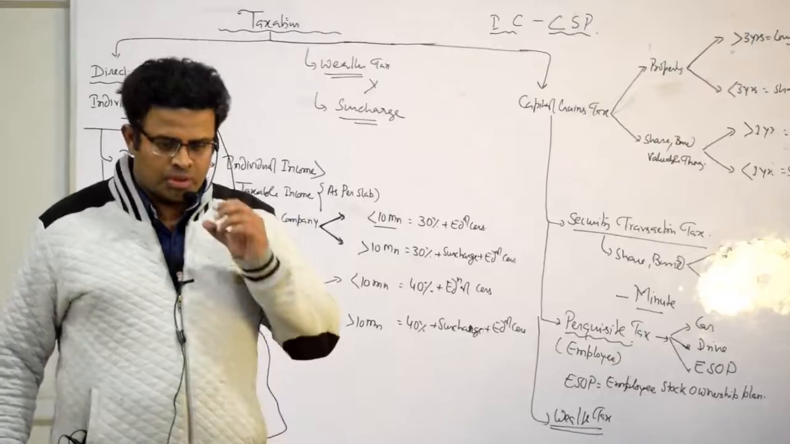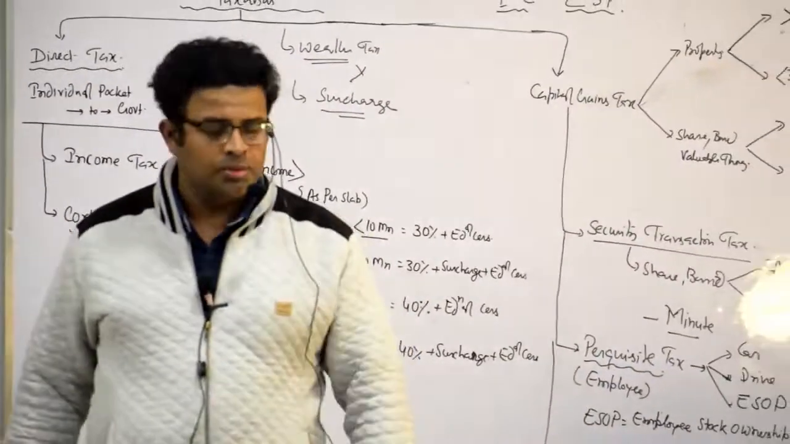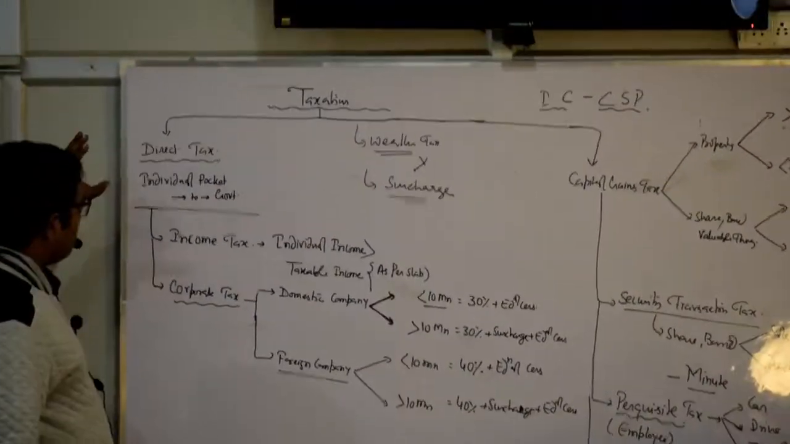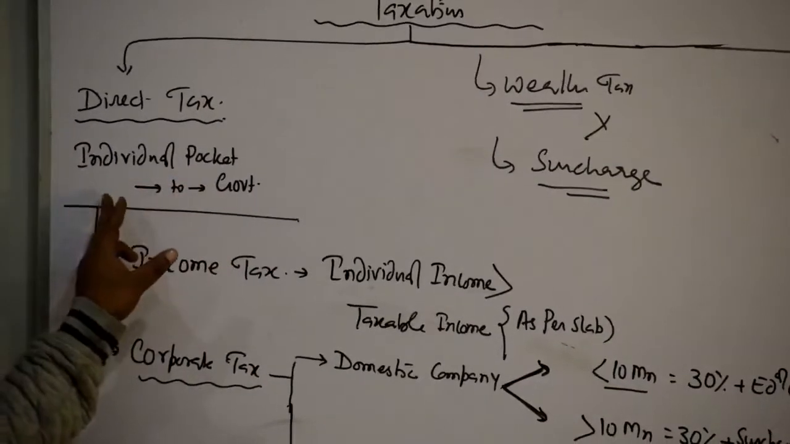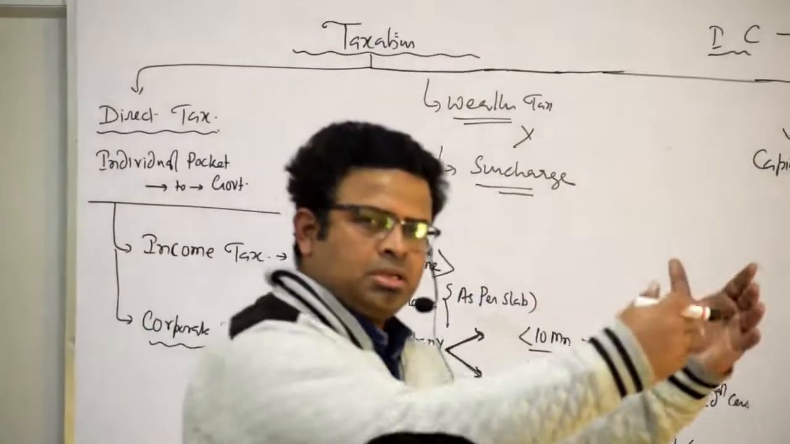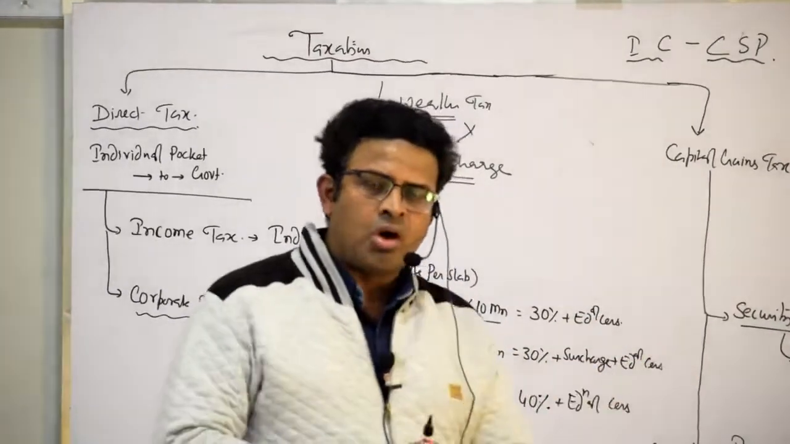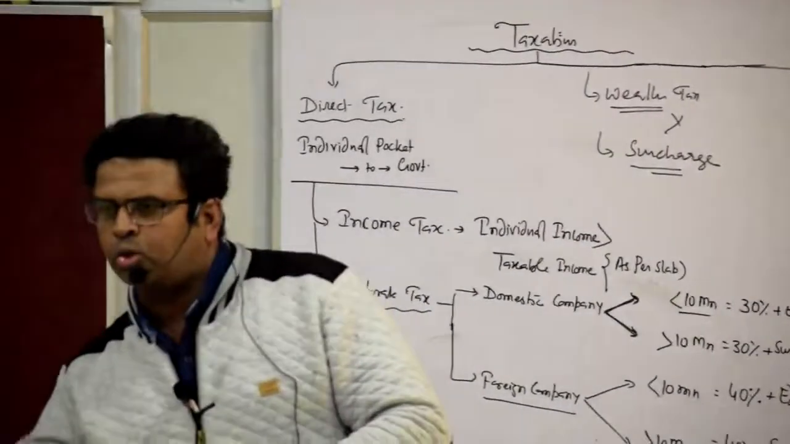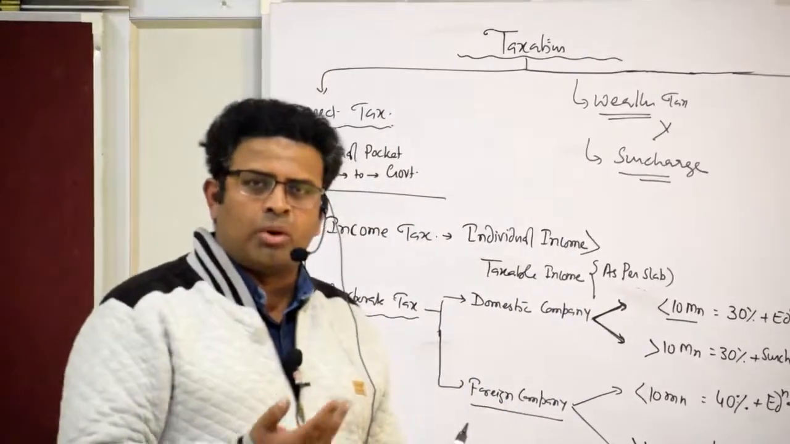Dear students, we are going to understand taxation within direct tax. Understood? So if I talk about direct tax, I am talking about money going from an individual's pocket directly to the government. Yes or not? Individual pocket, and from there it is going directly to the government. Indirect tax is when it goes from one individual pocket to another individual pocket, and from another individual pocket to the government. It is known as indirect tax. But now we are going to see direct tax.